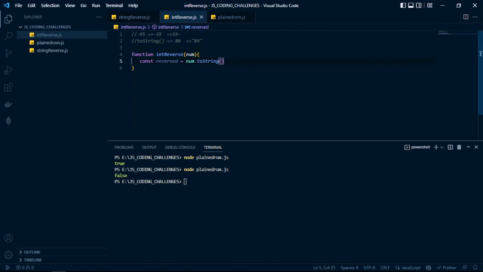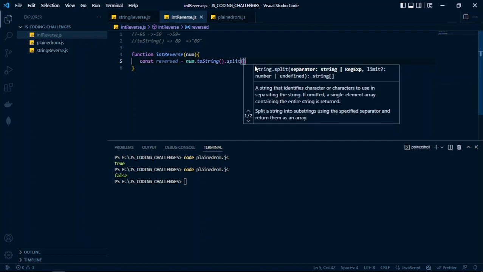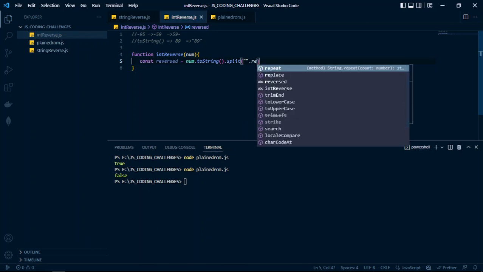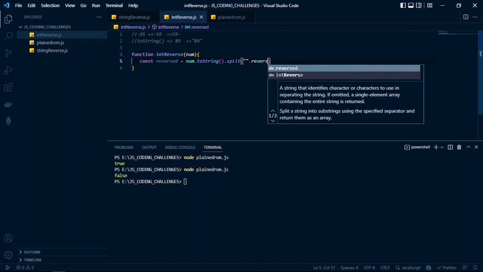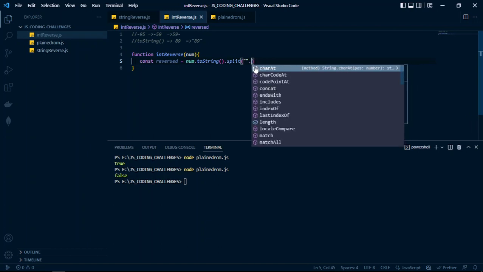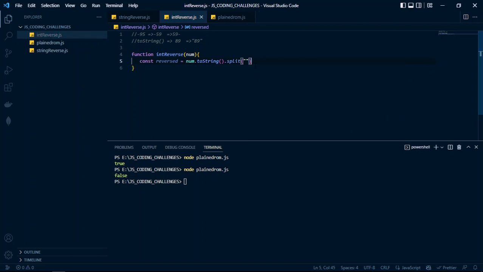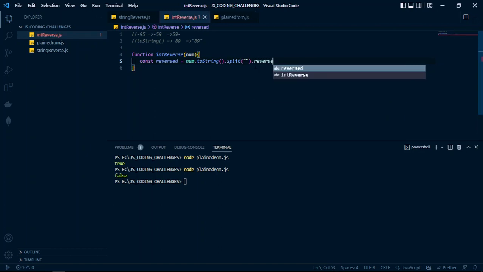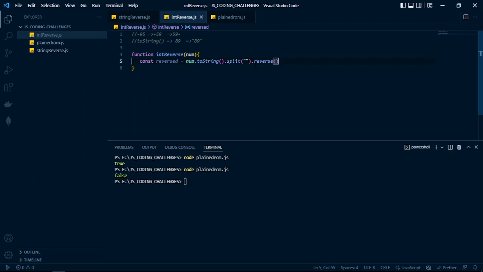So now we can use the split method at this point. Split with double quotes, then we reverse. Oh wow, I made a typo here. Dot reverse, dot join.